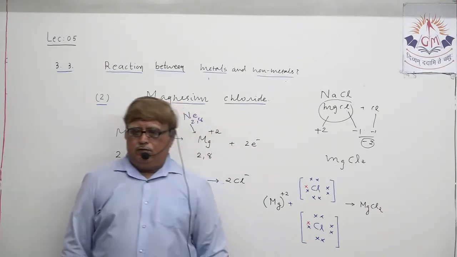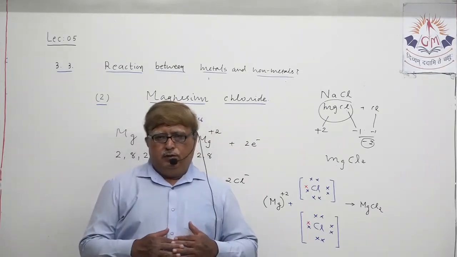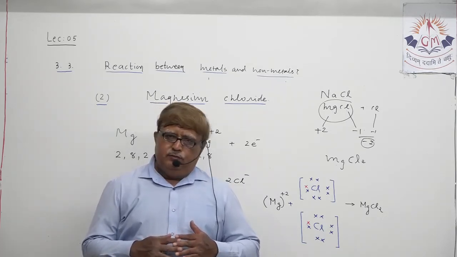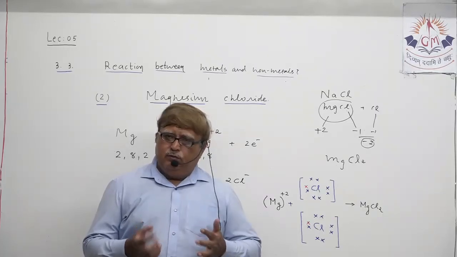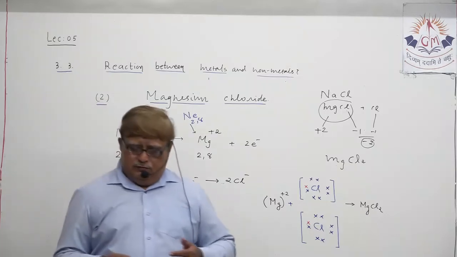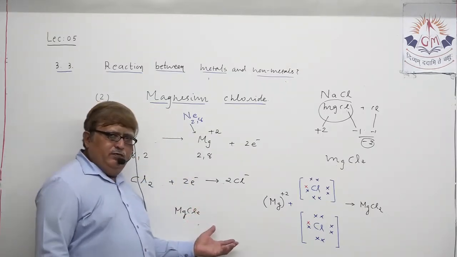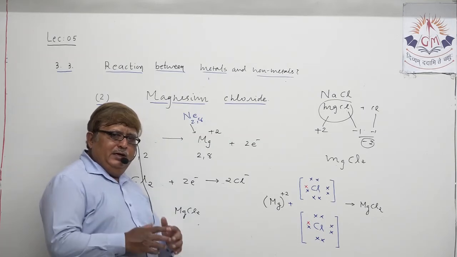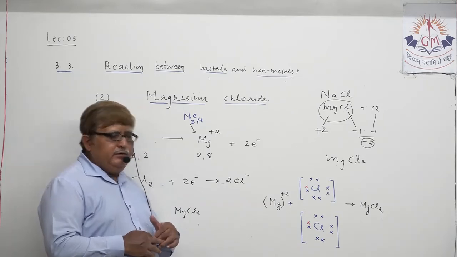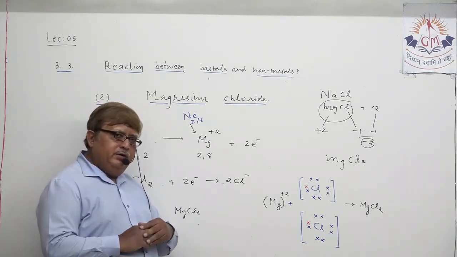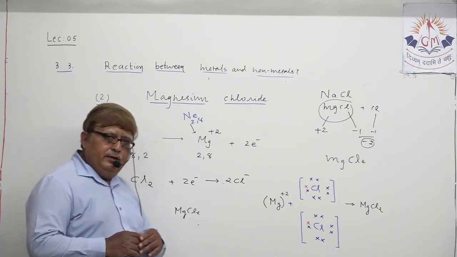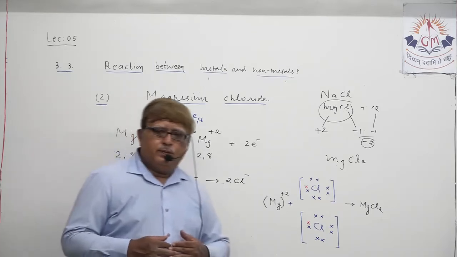So this way you have to prepare yourself for any type of MCQ or any type of question which can be asked to you. Now, this is the formation of an ionic compound, and it is actually a presentation of the reaction between metals and non-metals. Understood?